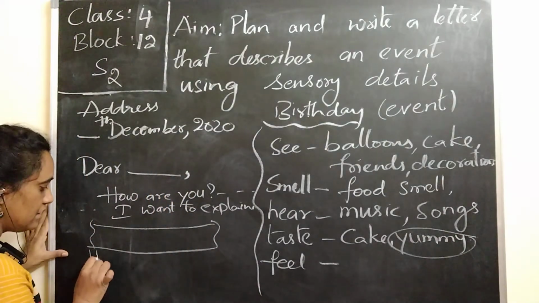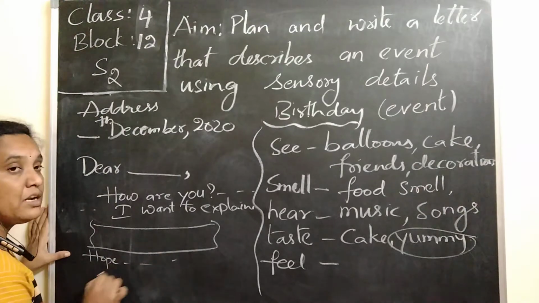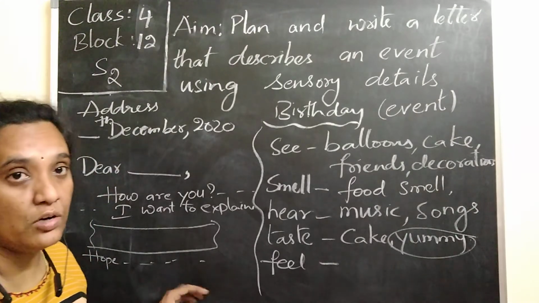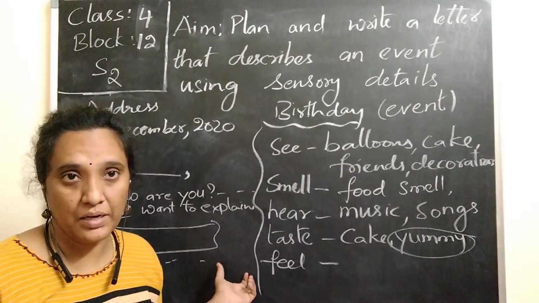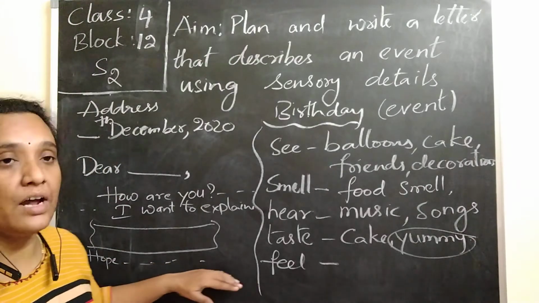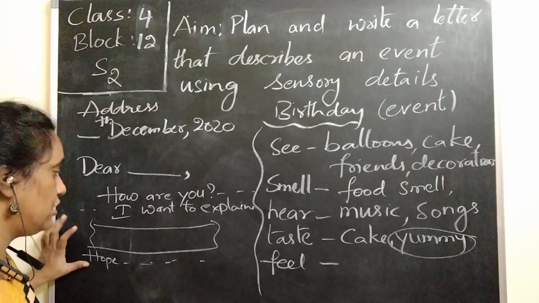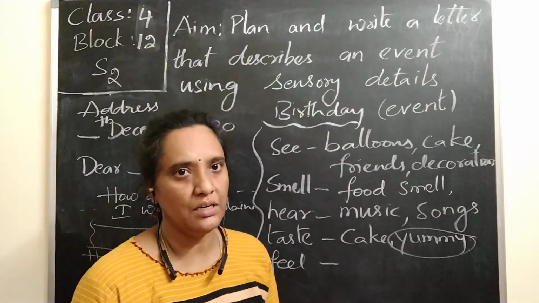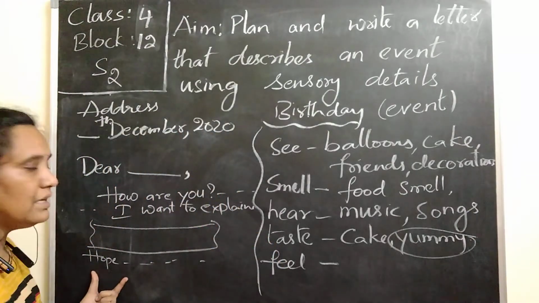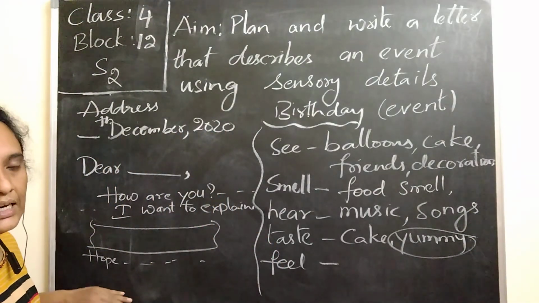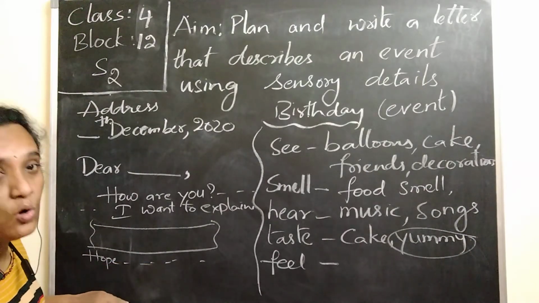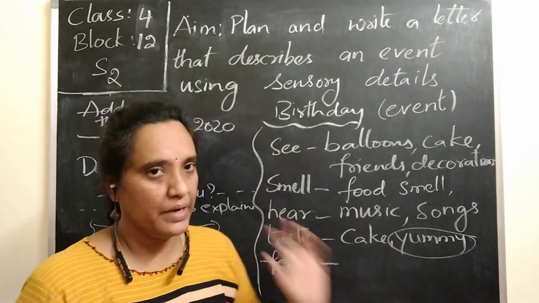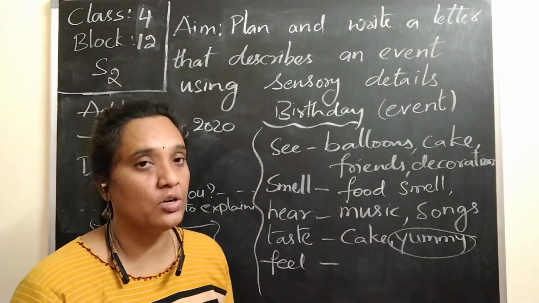Hope you also attended some birthday party, and hope you are celebrating your birthday next week. Are you going to invite me, or how are you going to celebrate? Based on that, you can write a letter to me. I am waiting for your letter. Such things you can write in your third paragraph, that is the conclusion. After the conclusion, you write Yours faithfully or Yours friendly, which is the closing. The closing is also very important. Afterwards you write your signature. Based on this, try to complete your volume.